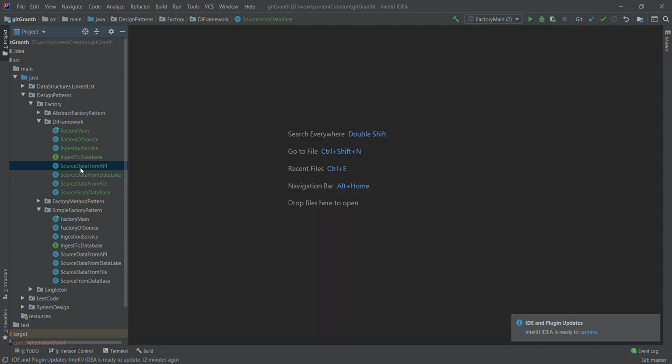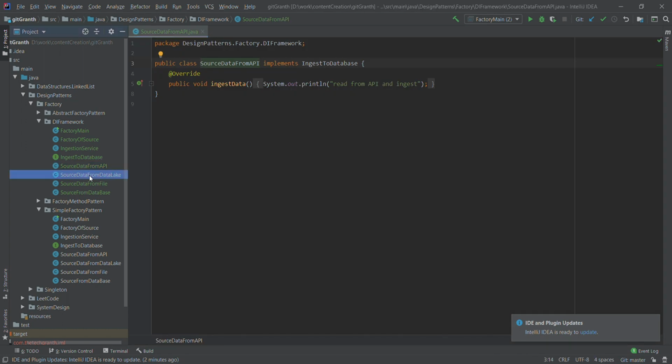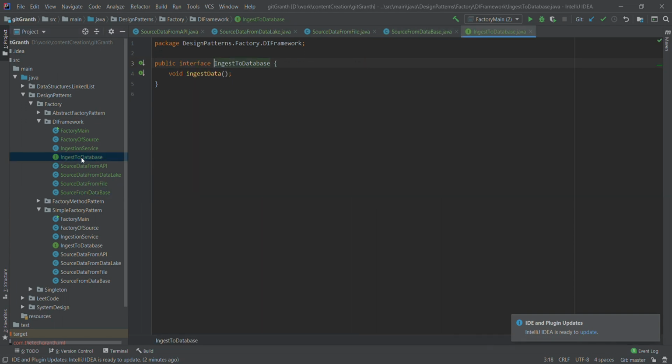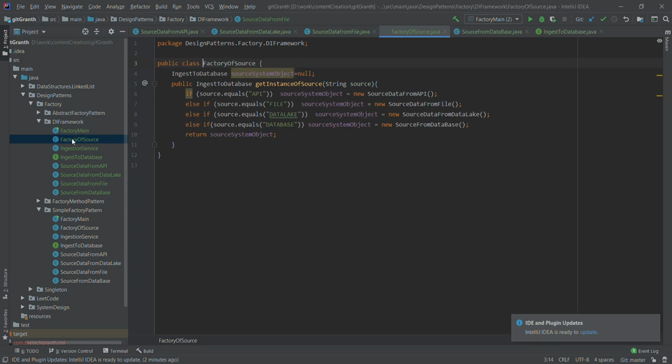So we had source data from API, source data from data lake, source data from file, and from database, and we created this ingest to database, which was an interface implemented by each of these. And finally we had this factory of sources. What we just discussed is that now rather than this factory of sources creating the object for us, this should be delegated to the subclasses.